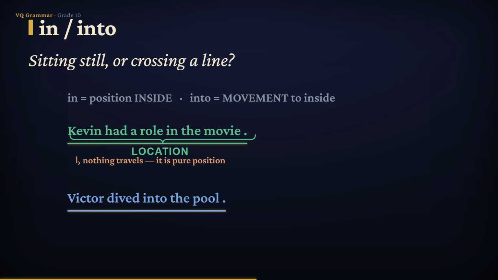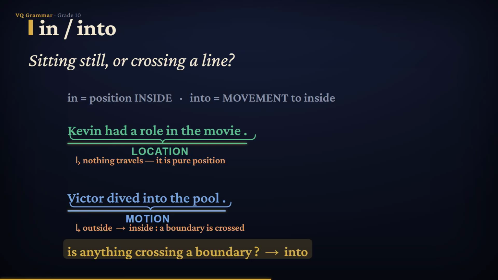Victor dived into the pool. Suddenly there is motion, and there is a boundary getting crossed. Victor starts on the deck, dry, and finishes underneath the water. That journey from outside to inside is exactly the work that into does. So the question to ask yourself is simple. Is anything crossing a boundary? If something is traveling from out to in, use into. If it is just sitting there, use in.